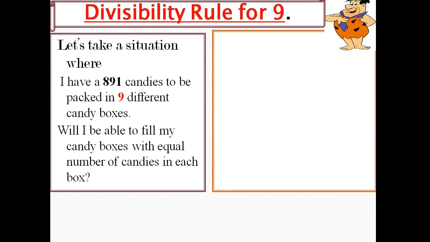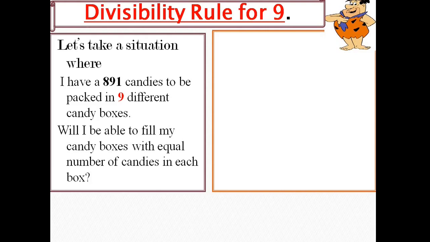Now let us move ahead with the divisibility rule of 9. Let us again take a situation where I have 891 candies to be packed in 9 different candy boxes. The question is, will I be able to fill my candy boxes with an equal number of candies in each box? Now some mothers will start dividing it to check, but you need to teach them there is an easy method also. That easy method has to be taught to you first, then only you can teach others.